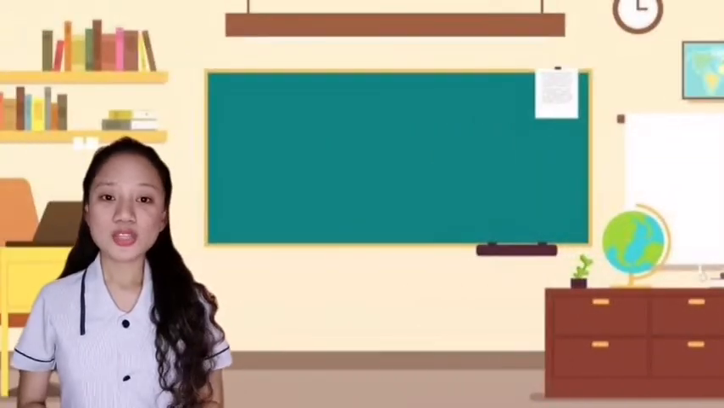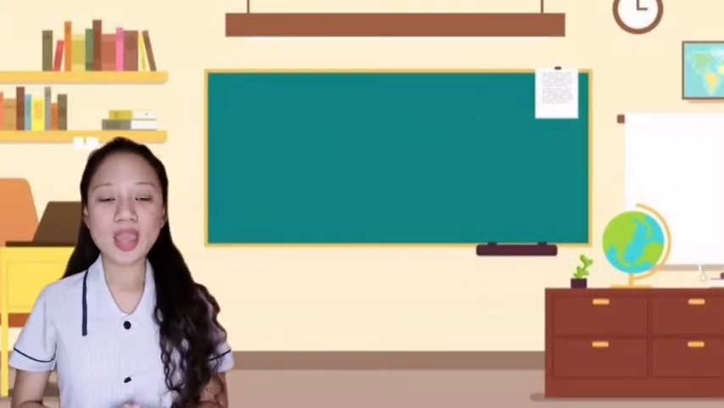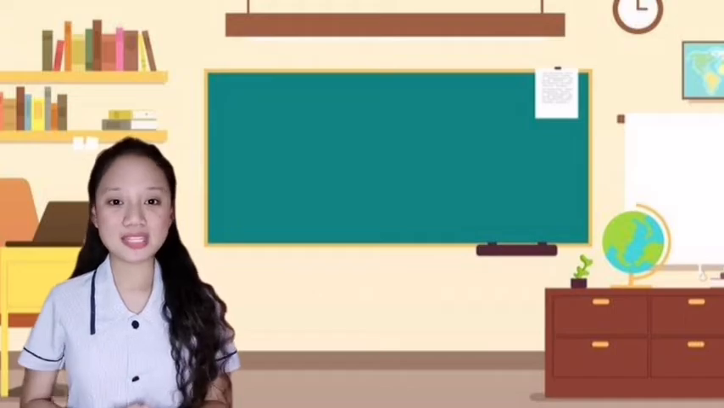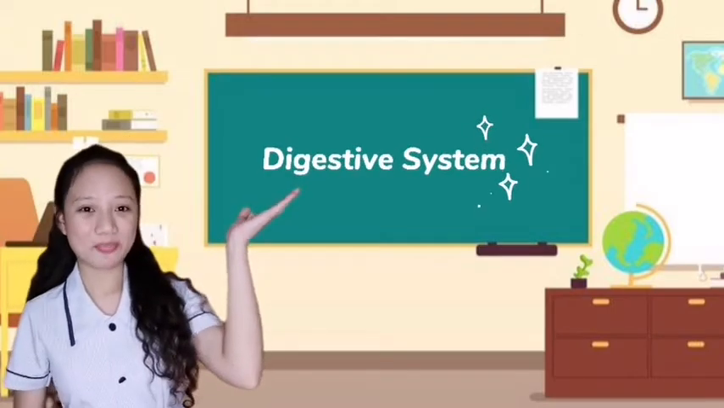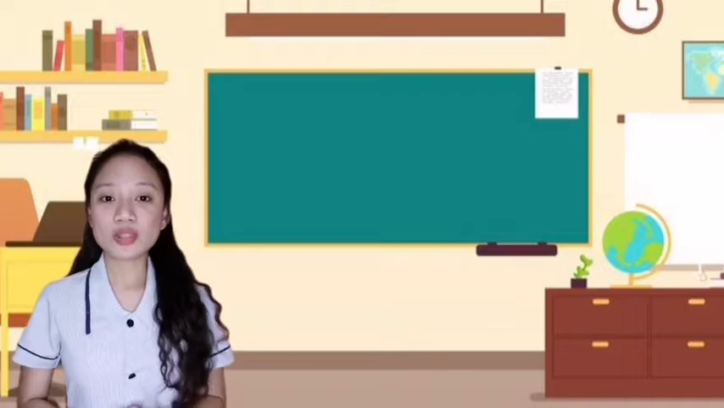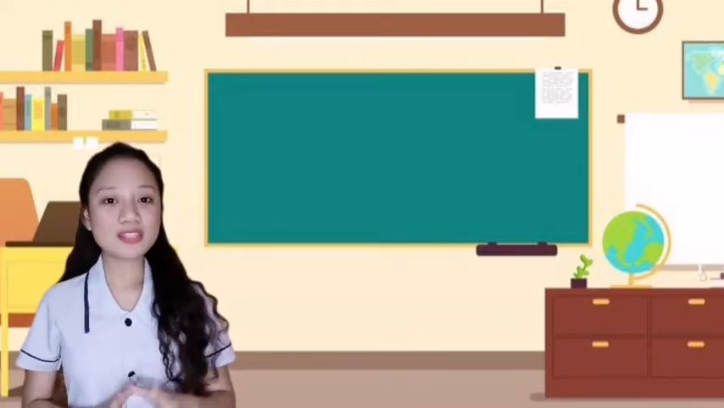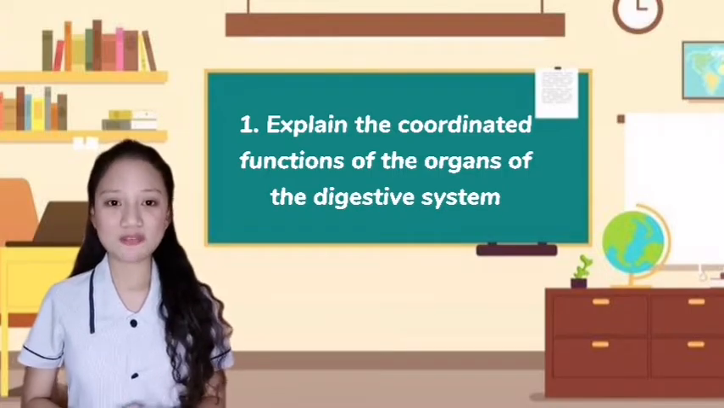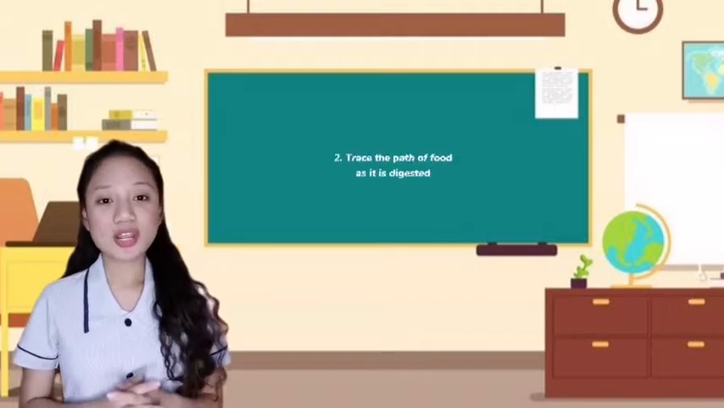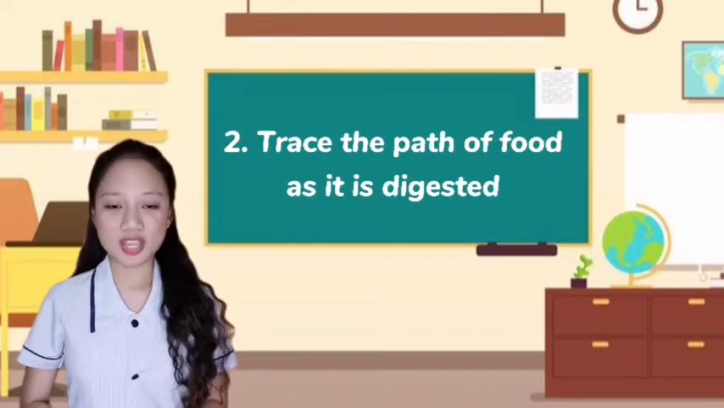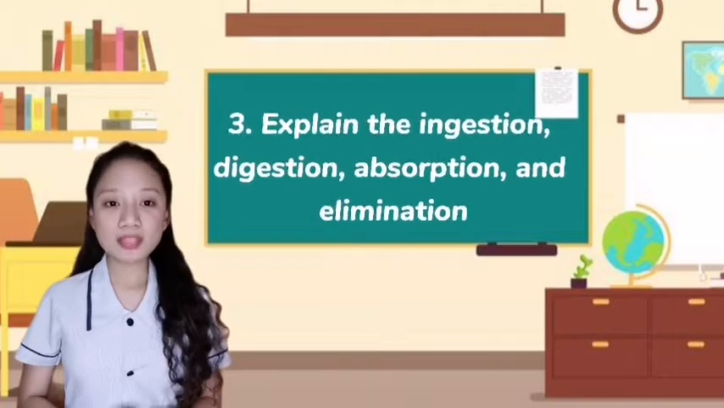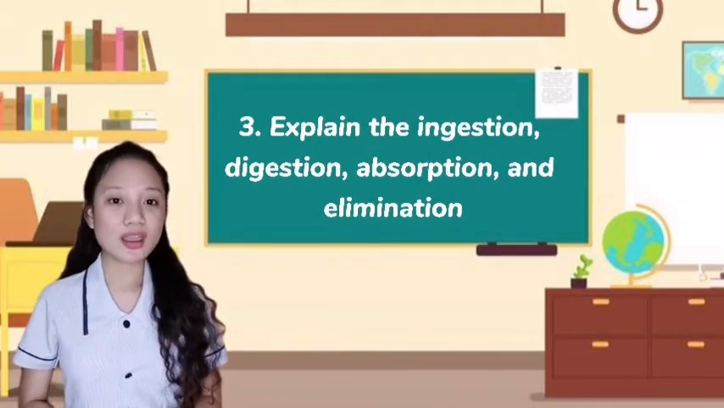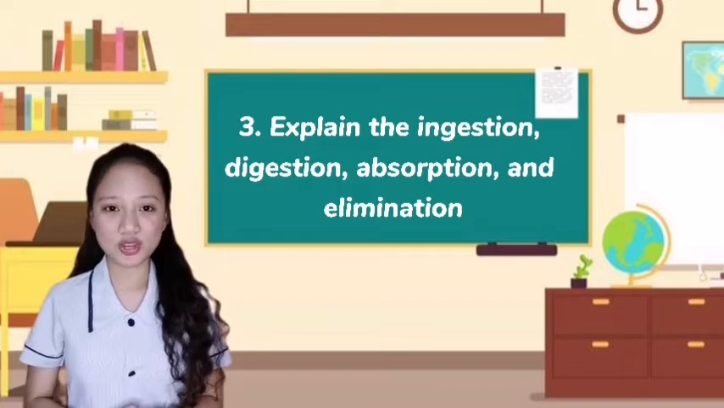Before proceeding to this video lesson, make sure that you are prepared to learn. So, class, for today's topic, we will be talking about one of the body systems, which is the digestive system. At the end of the lesson, students are expected to first, explain the coordinated functions of the organs of the digestive system. Second, trace the path of food as it is digested. And third, explain the ingestion, digestion, absorption, and elimination.